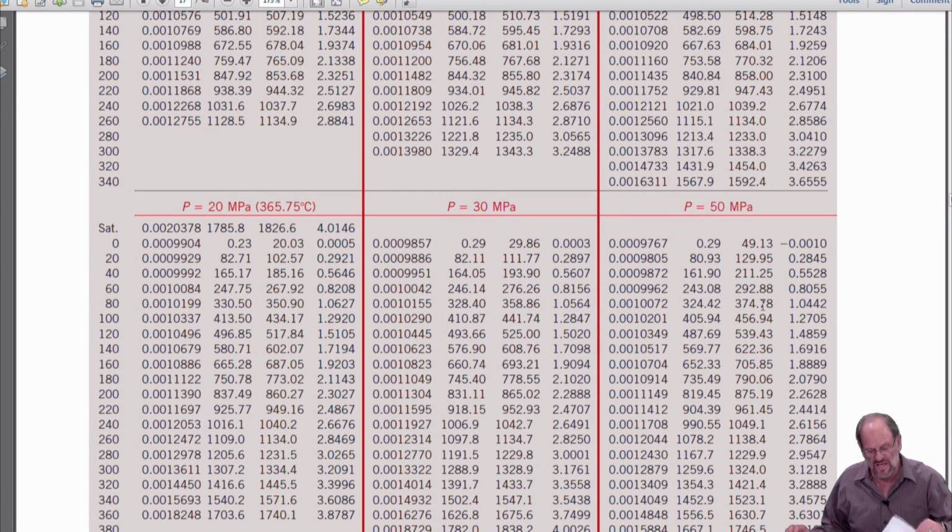So now let's start looking at some example problems. Are there any questions on any of this just before I start with the examples?